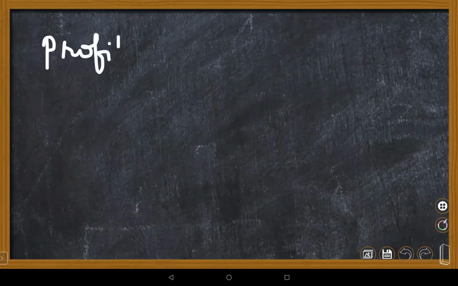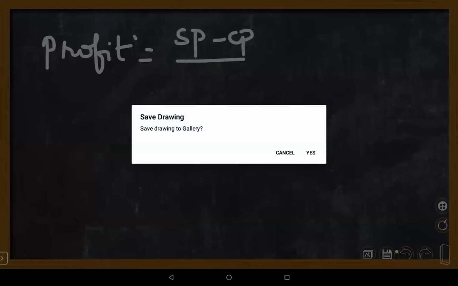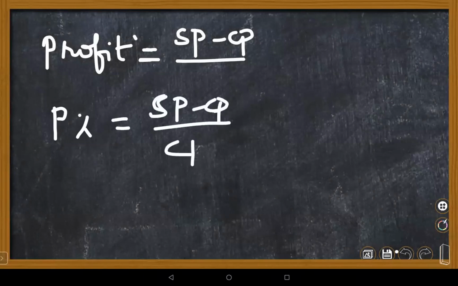Profit is SP minus CP. Profit percentage is profit divided by CP into 100. Step by step, don't go running a race. Profit percent means SP minus CP divided by CP into 100.